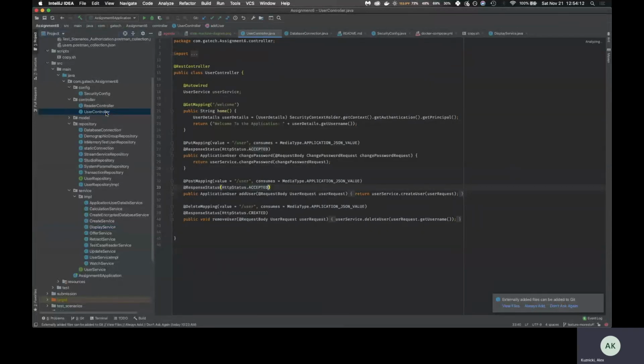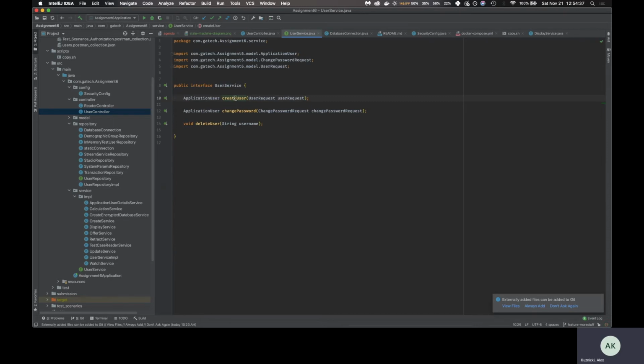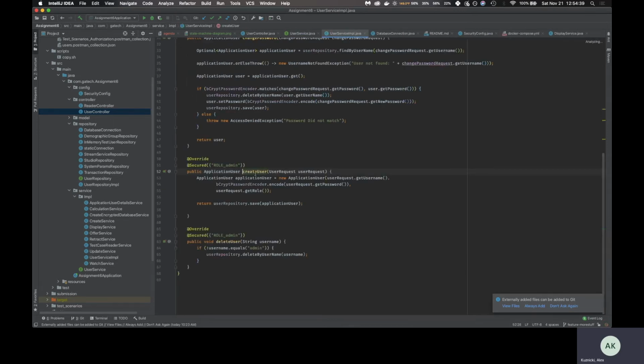We've also provided a user endpoint that only the admin is allowed to use for certain things. Actually, I won't say just the admin, but for certain requests, only the admin is allowed to do them. So the admin can add and create users using this post command. This will create a user by our user service here. If I check where this is implemented, we've designated that only the admin is allowed to create users. Also, the admin is the only person who's allowed to delete users.